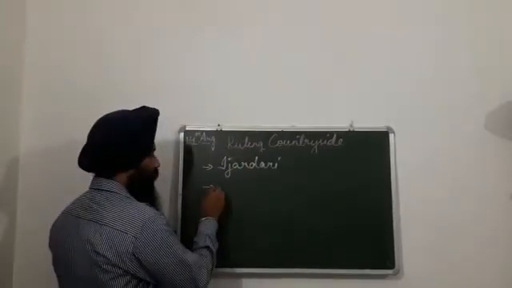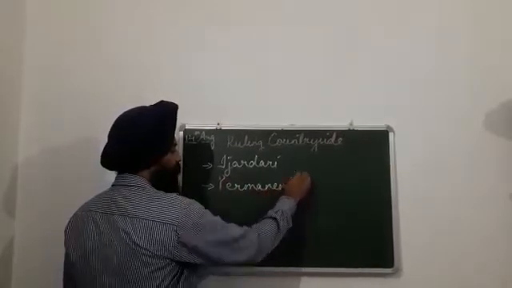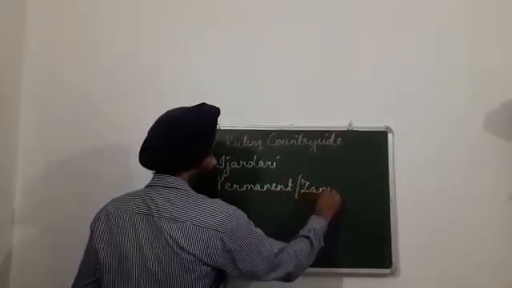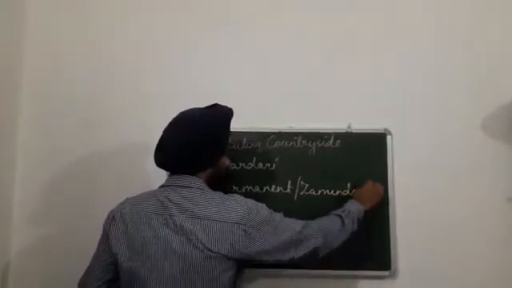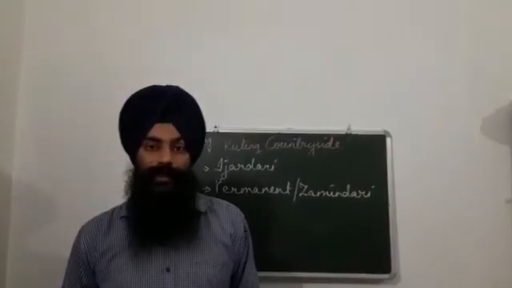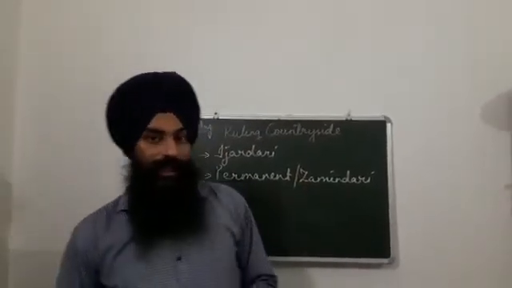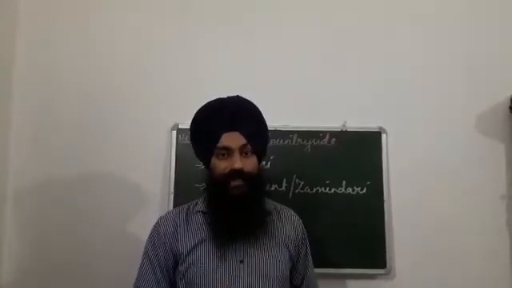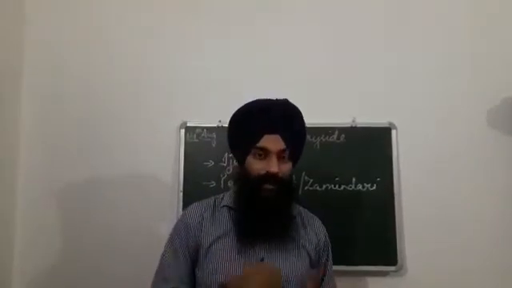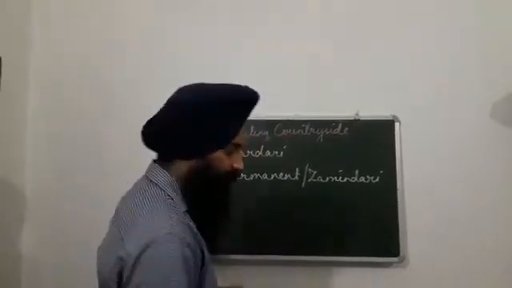The second revenue system introduced by the Britishers was the permanent settlement system, or the Zamindari system. This system was applicable over Bengal, Bihar, Orissa and parts of Banaras, in existing Uttar Pradesh. In this system, the land revenue rights were permanently given to the zamindars, the landlords. Such landlords were responsible to collect the revenue and pay it to the company. These rights continued throughout their life and were transferable to the next generation.